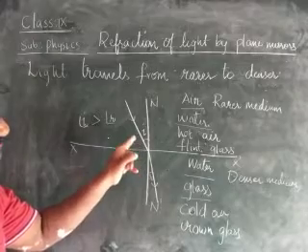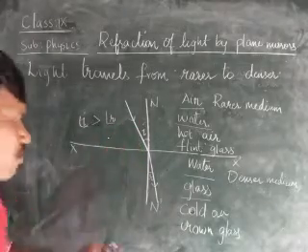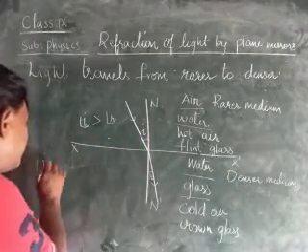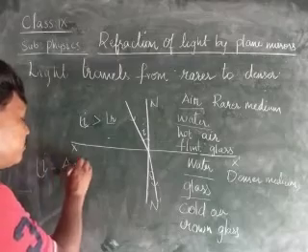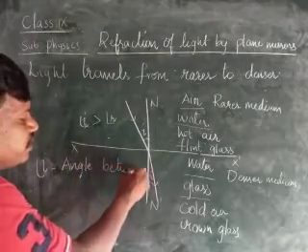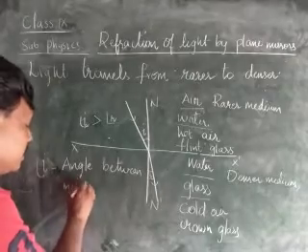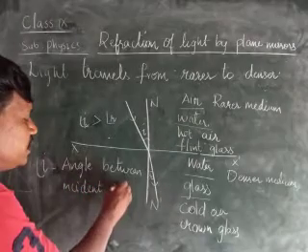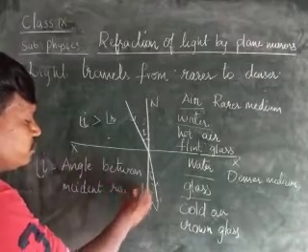What is angle I, children? Angle I is the angle between the incident ray and the normal.